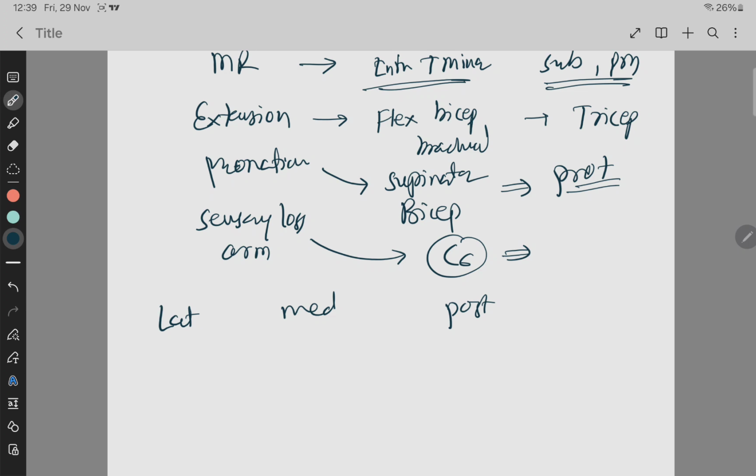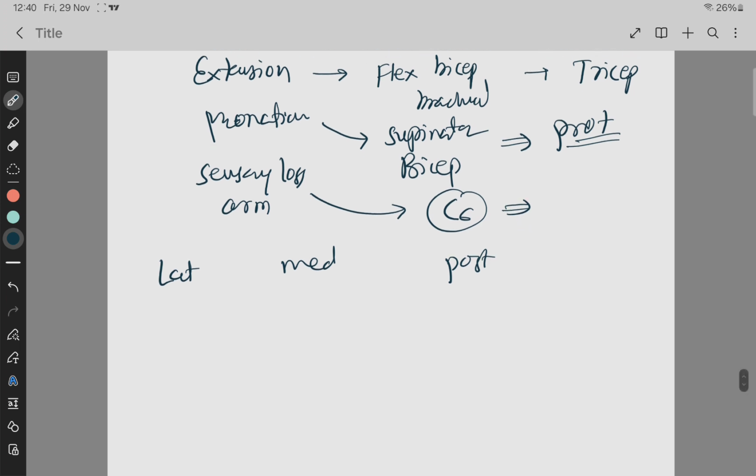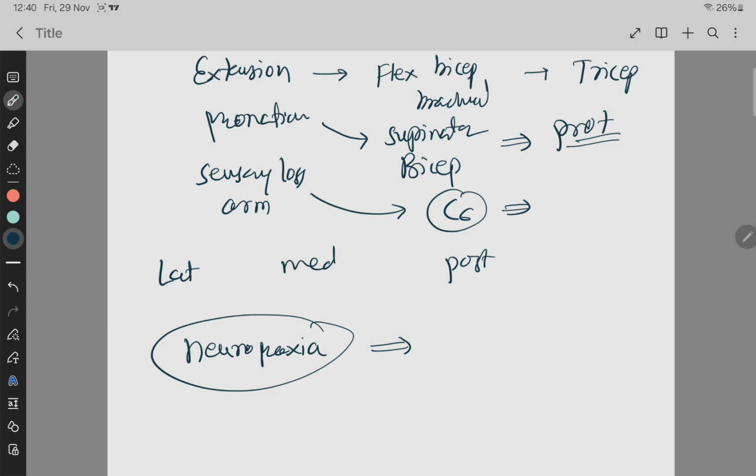Okay, like this: what is brachial plexus, write a note on how the brachial plexus is formed, or draw the diagram of brachial plexus formation. Like this, the question is asked, that we covered in the last video. Which type of nerve injury occurred? There occurs neuropraxia. There is no nerve cut; because of the stretching there is an injury to the nerve, and that condition is called neuropraxia. Okay, so like this question is asked on the clinical history question.